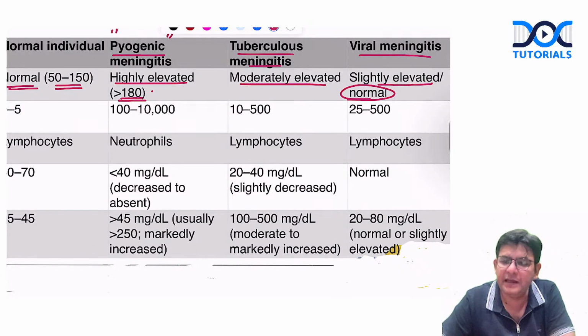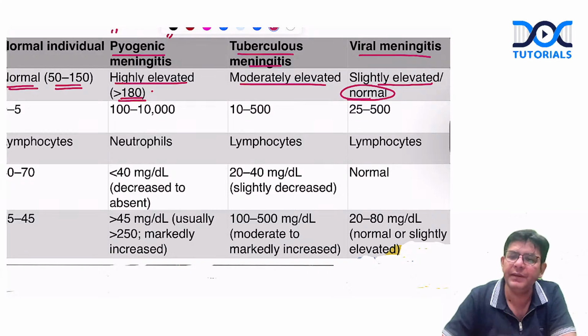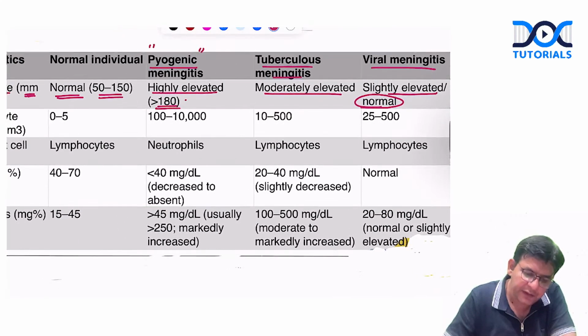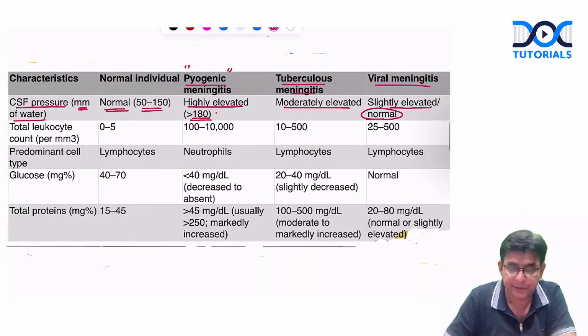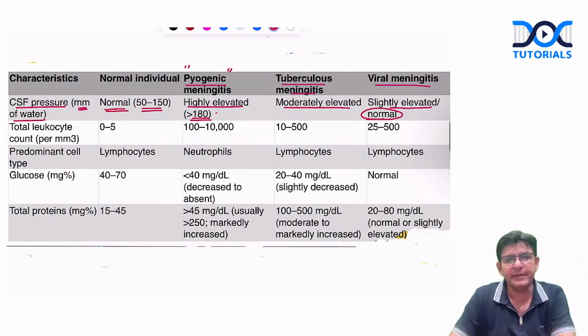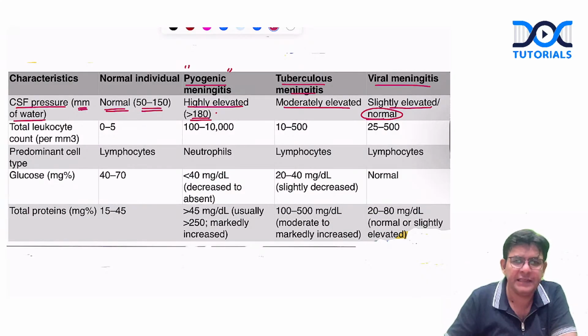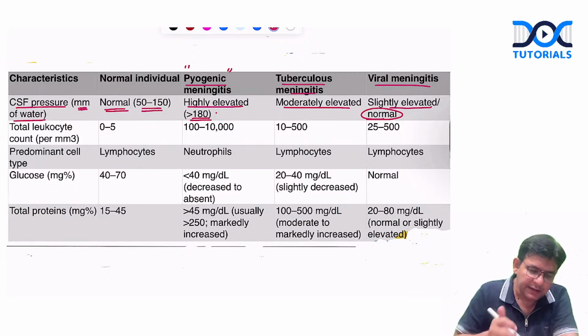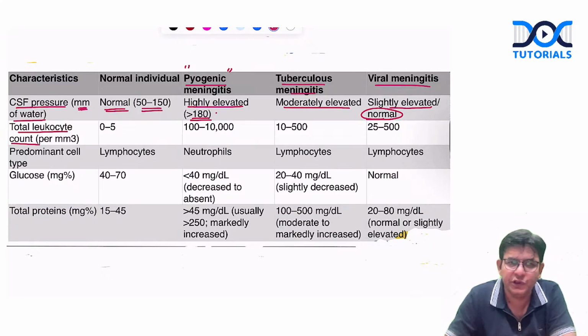Okay, in the case of viral meningitis, it can be normal or slightly elevated. First of all, you should be able to infer that the CSF pressure in the case of pyogenic meningitis is sufficiently raised. In tuberculous meningitis, it is moderately elevated. And in viral meningitis, either it is normal or slightly elevated. Then you have the total leukocyte count, which you infer in this particular one.